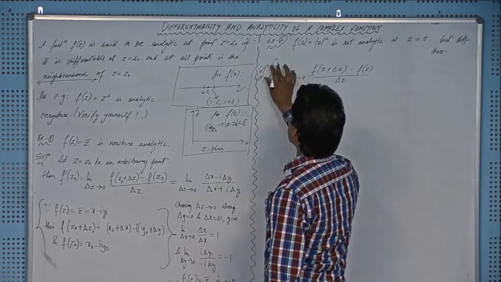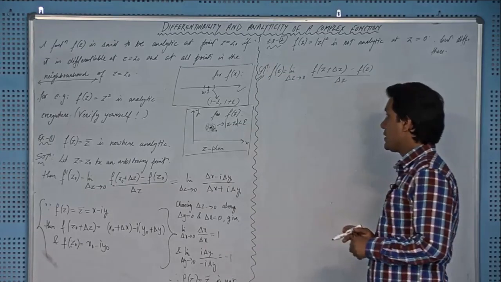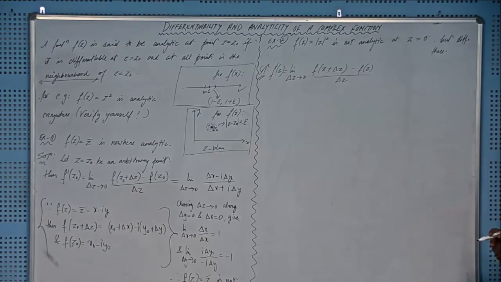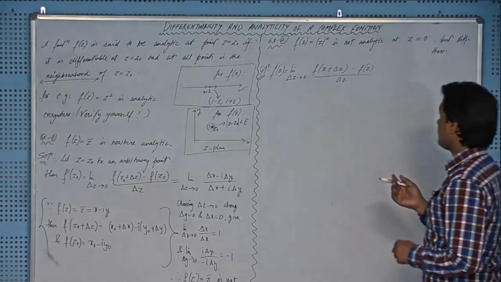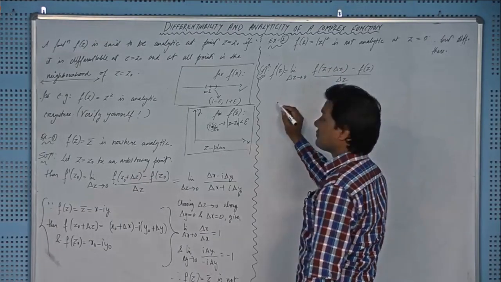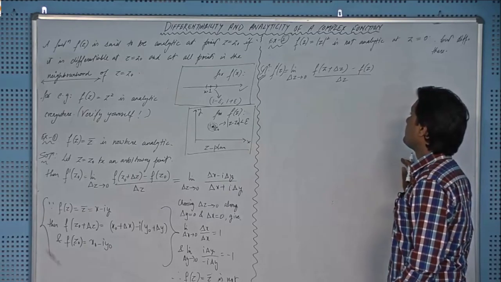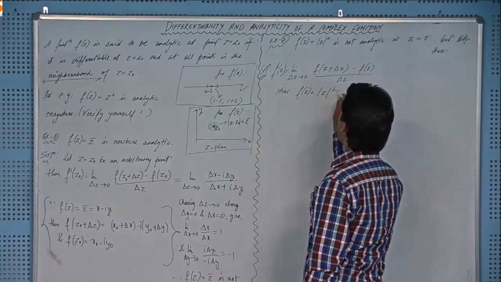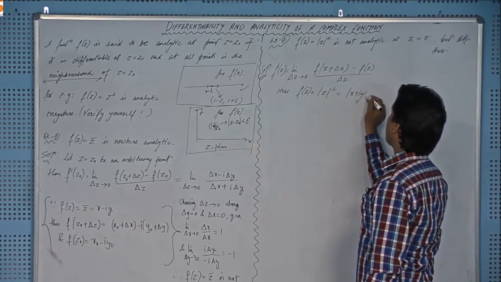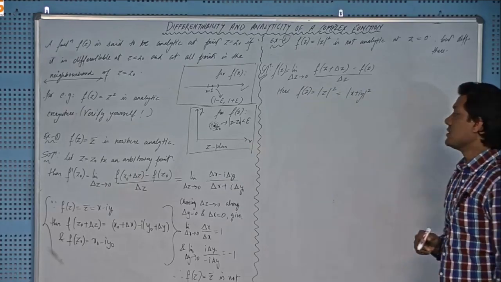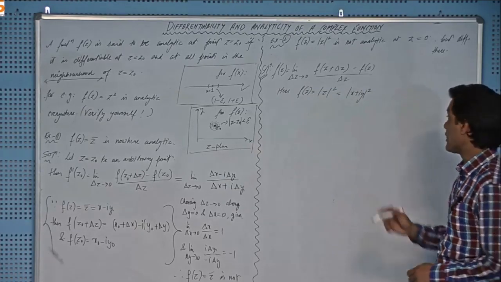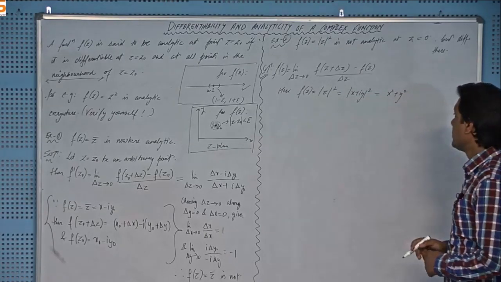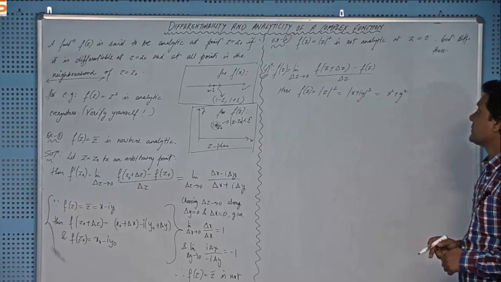Okay, fine. And if I choose an arbitrary point, then let me write it in terms of x and y first, right? Here f(z) equal to mod of z square, that is mod of x plus iota y square, and you know that the modulus of a complex number x plus iota y is equal to the square root of x square plus y square, and that will produce x square plus y square, the square root getting cancelled with this square, right?